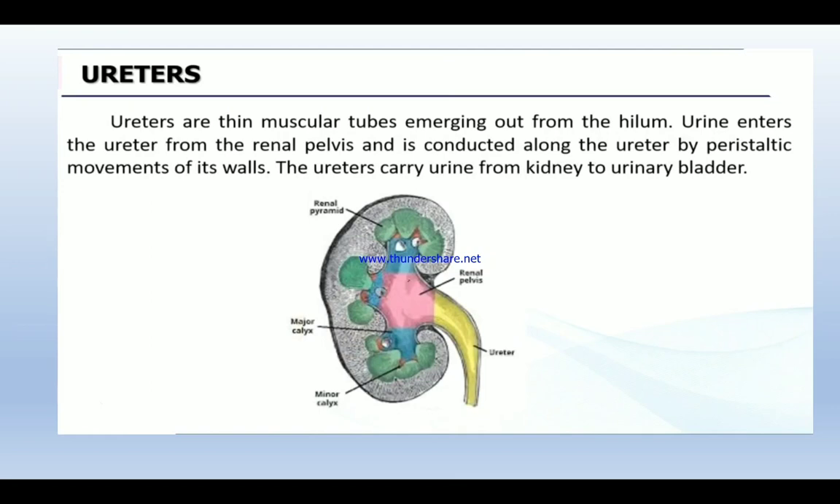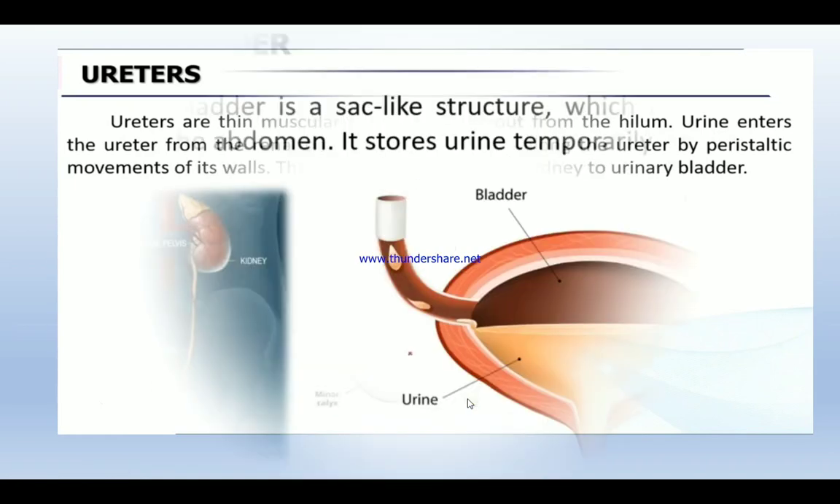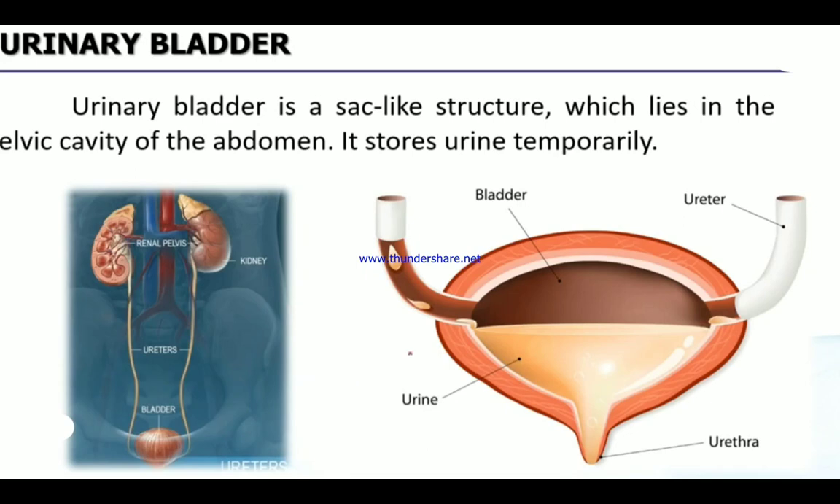The ureter carries the urine from the kidney to the urinary bladder. Next comes the urinary bladder. So this is the area of the ureter through which the urine is expelled out from the kidney. And next we'll see the urinary bladder. See, this is the kidney and this is the ureter, and then the urine is coming to the urinary bladder.